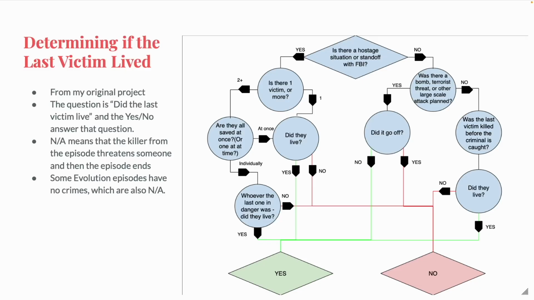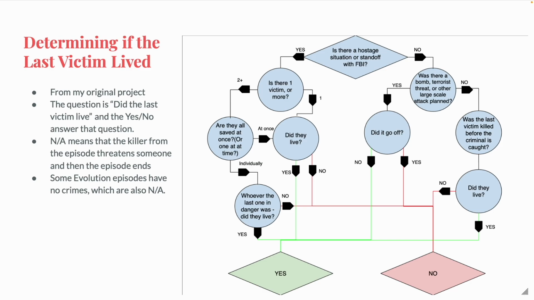I made this chart 4 years ago when I did my project on the original run of this series. I'll link it in the description, but just know that was my first project and my first video, so it's not very good. But this very messy flowchart, which is actually also my first flowchart, does illustrate my observation back in the very first season of Criminal Minds, that the BAU has a very high success rate of not only catching criminals, but also saving the last victim whenever there is a race against the clock scenario.